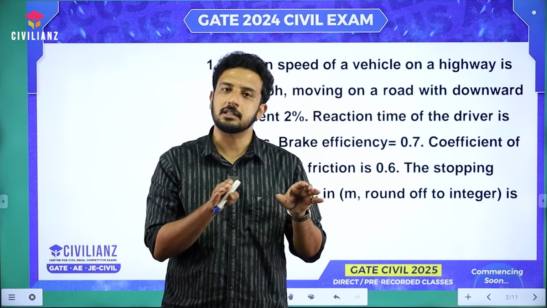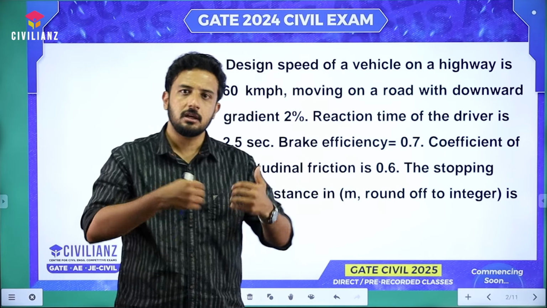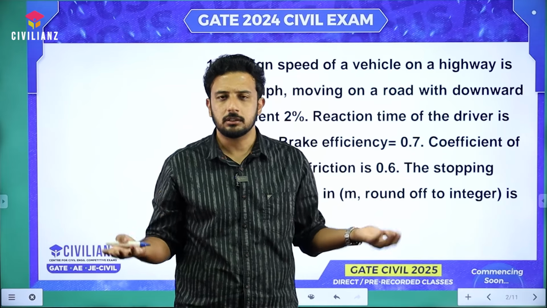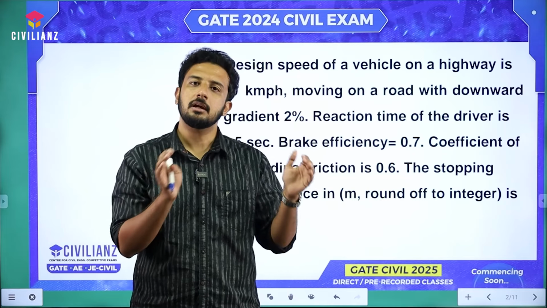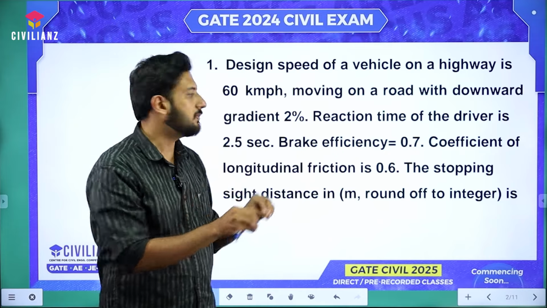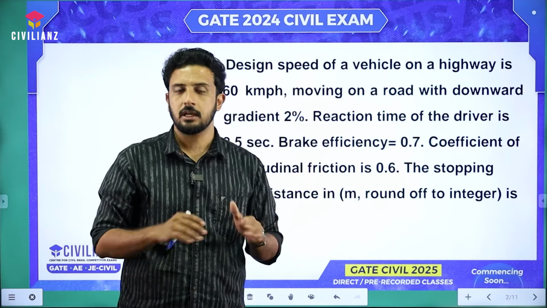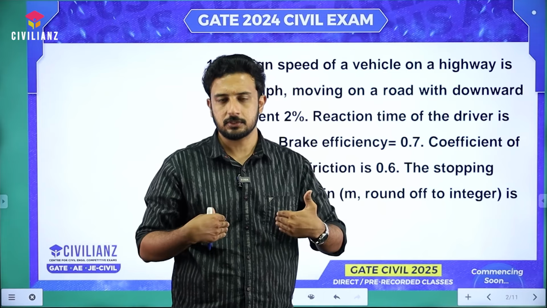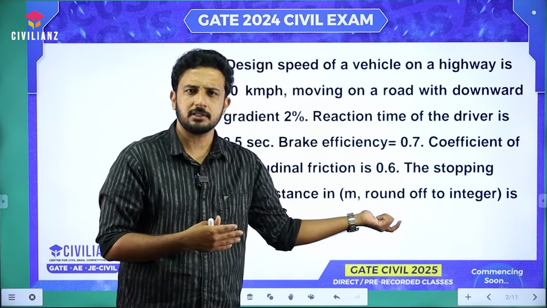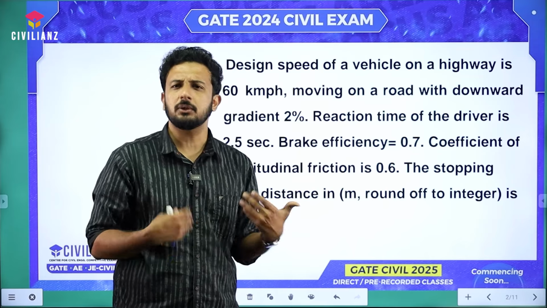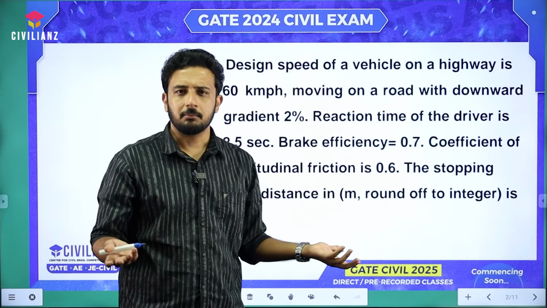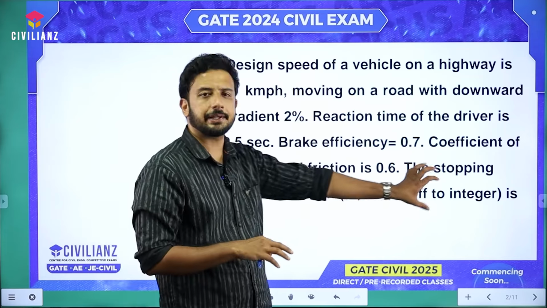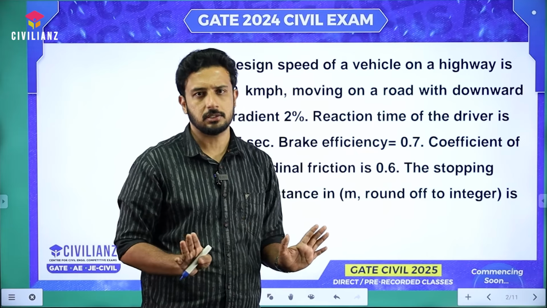But if the question gives data outside the range, there is no point in getting confused. Take the value given in the question as it is. If we are calculating something ourselves, then we need to limit the values. Here they have given 0.6, but in design we generally adopt a maximum of 0.4. Once they give 0.6, take it and proceed.